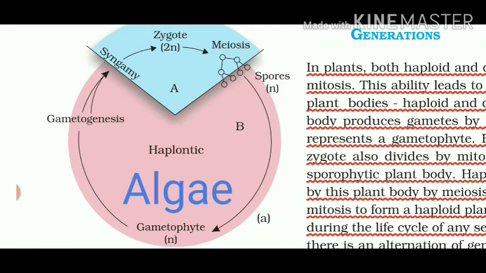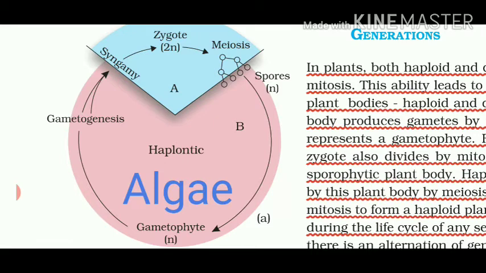I will start from the gametophyte, which is written on the lower base. There is no sporophyte body giving rise to spores. So only the gametophyte is there. The gametophyte is haploid. What will the gametophyte do? It will produce gametes. The process is called gametogenesis. Then the term written is syngamy. Do not get confused. Fertilization is also known as syngamy. Syn means fusion, gamy means gametes. Fusion of gametes can be called either syngamy or fertilization.